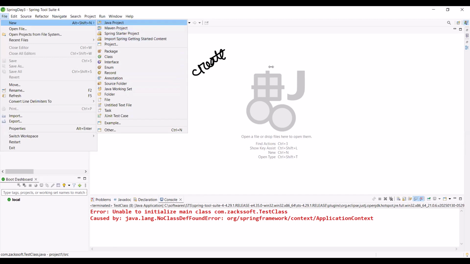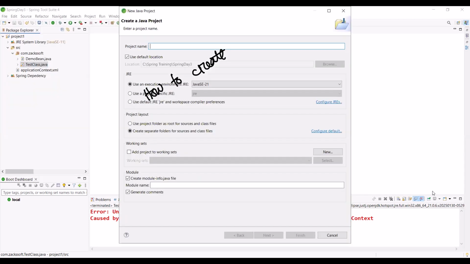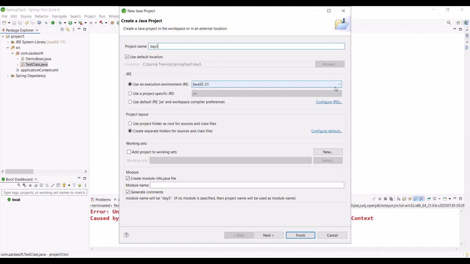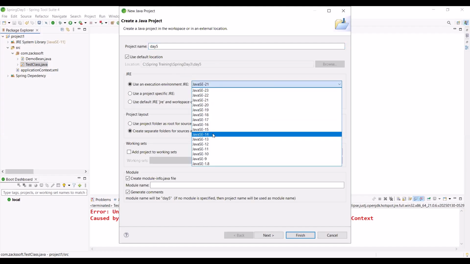Simply give any name, you already know. Just for example, like df5, whatever. Use default location. If you want, you can change it, like Spring. Java Standard Edition 17.